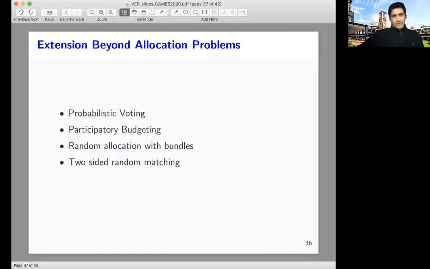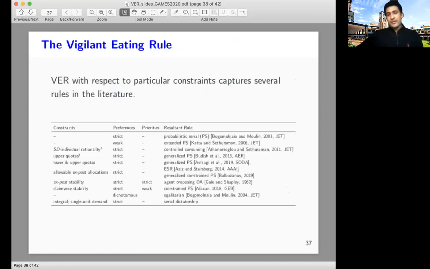I'd like to mention here that apart from stable matching and also allocation problems, the VER approach can be applied to problems way beyond allocation problems. It can apply to probabilistic voting, participatory budgeting, random allocation with bundles, and also 2-sided matching. And one contribution of our paper is that VER provides a unifying theme, and it simultaneously generalizes many well-established and well-known algorithms in the literature.